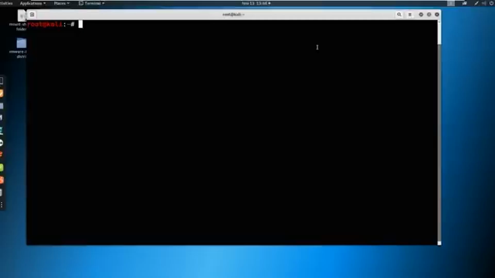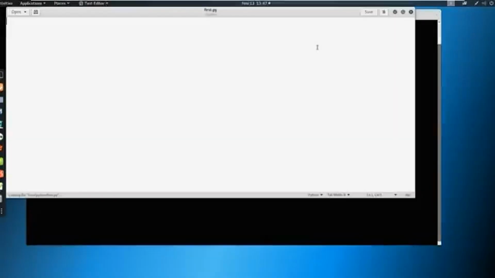So from here, let's go ahead and make a new directory. And I'm just going to call this directory Python. And then we're going to change directory into Python. And the first thing we're going to do is we're going to gedit, and I'm just going to call this first.py. This will be our first Python script, and we're going to build on it. So the first thing we need to do is declare what's called a shebang. So that is a hash bang like this. And we're just going to declare /bin/python3 here at the top.